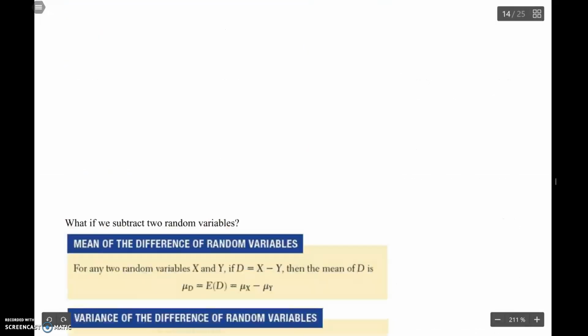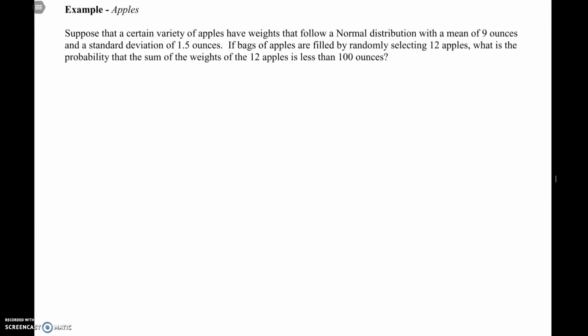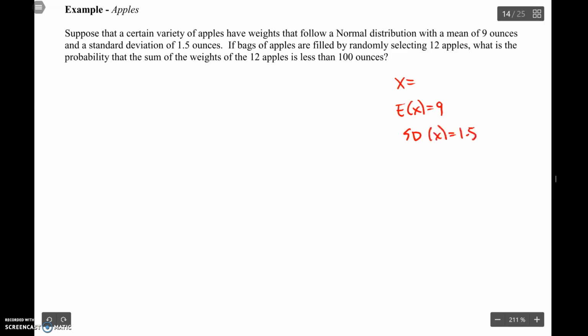All right, let's just keep going. Suppose a certain variety of apples have weights that follow a normal distribution. So let x equal the weight of one apple. The mean is 9 and the standard deviation is 1.5. If a bag of apples were filled by randomly selecting 12 apples, what is the probability that the sum of the weights is less than 100 ounces?